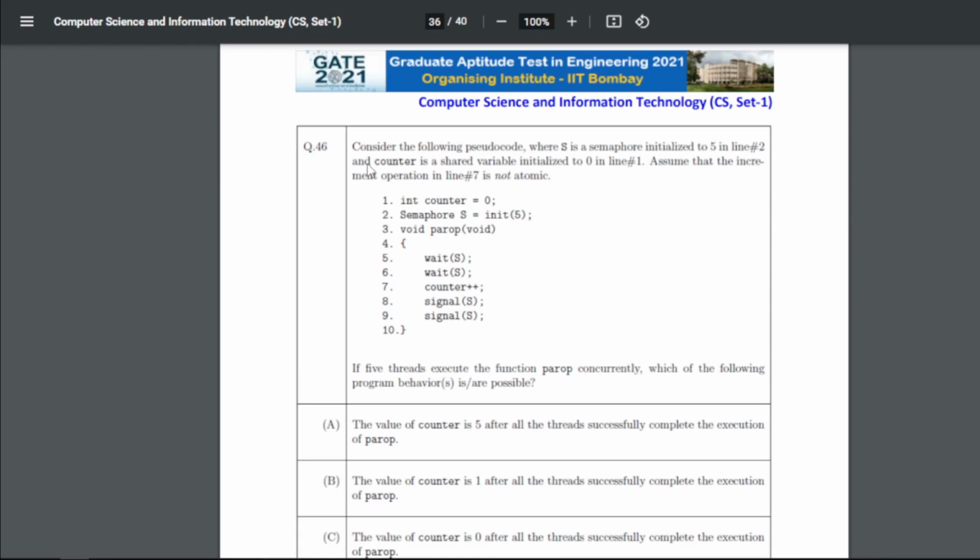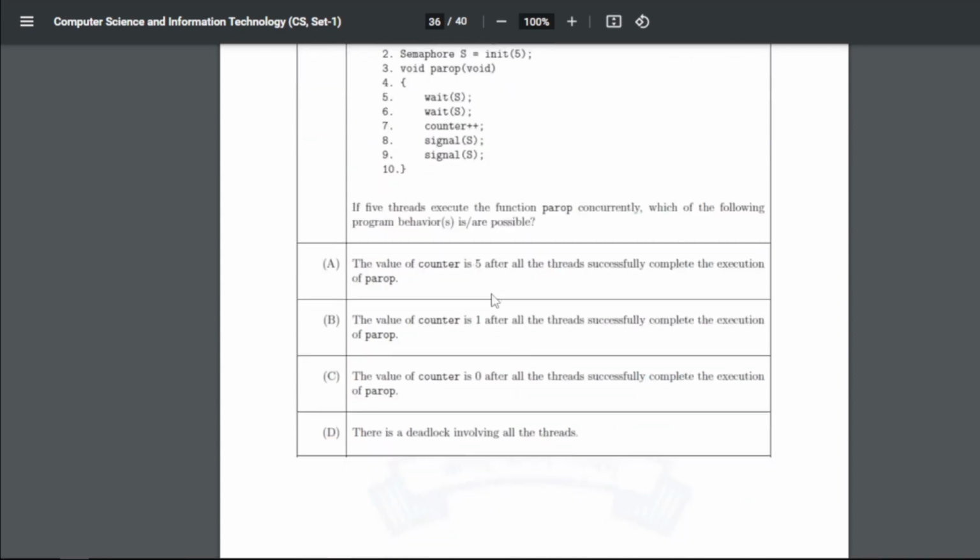46 is asking, consider the following pseudocode where S is a semaphore initialized to 5 in line 2 and counter is a shared variable initialized to 0 in line 1, right? Assume that the increment operation in line 7 is not atomic. So if 5 threads execute the function parop concurrently, which of the following program behaviors are possible?